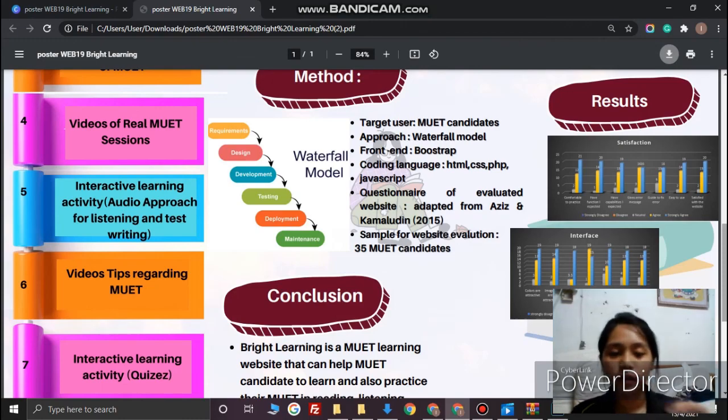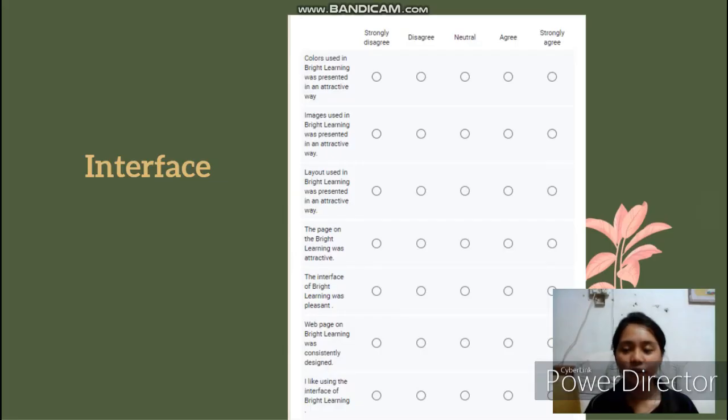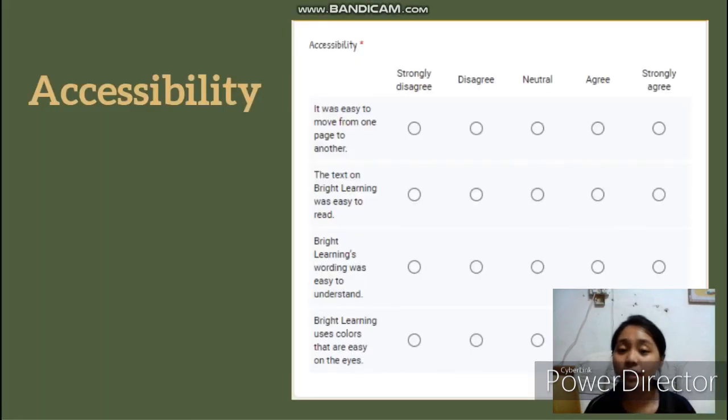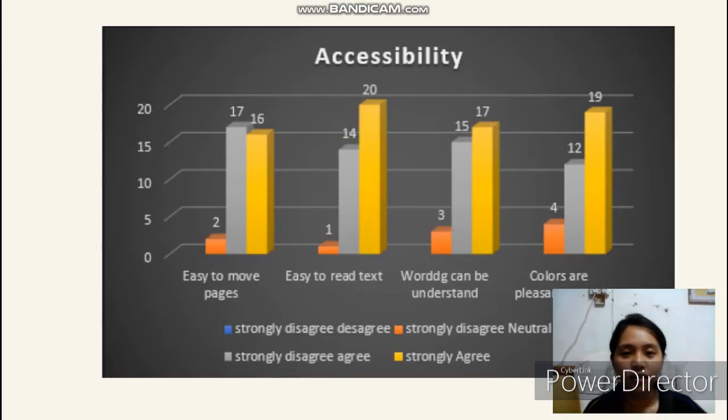So basically, I will tell the details in the slide. So as we can see, here is the item for us to make sure for the interface. Here are 7 items. So the result is as shown in the graph. So next, we go to accessibility. There are 4 items for us to make sure for the accessibility. So here is the output of the graph. Okay, basically you can see overall is good.